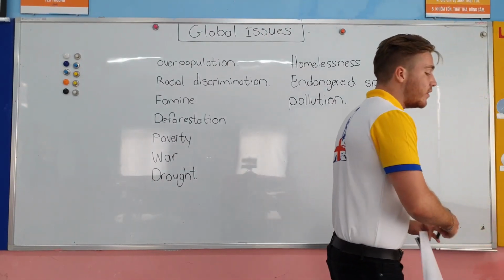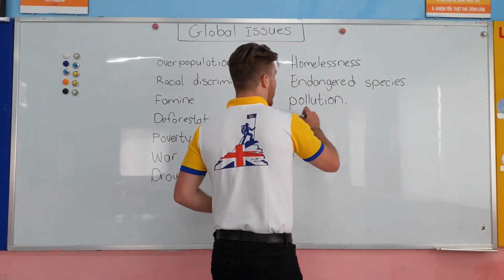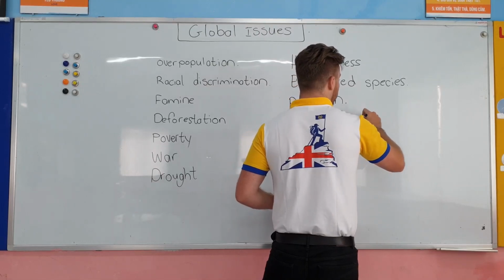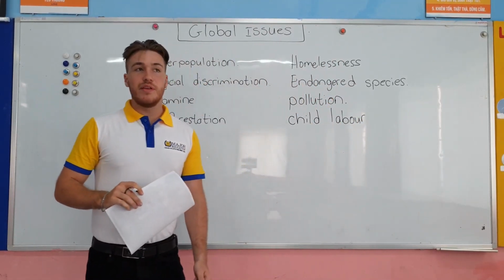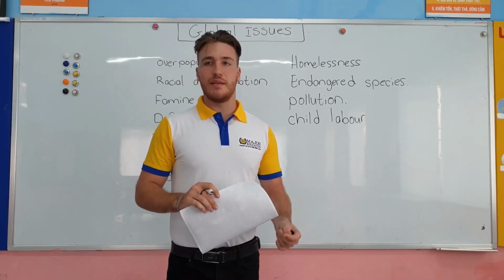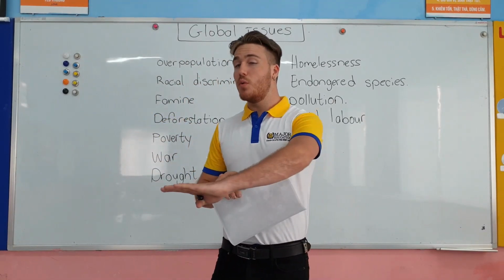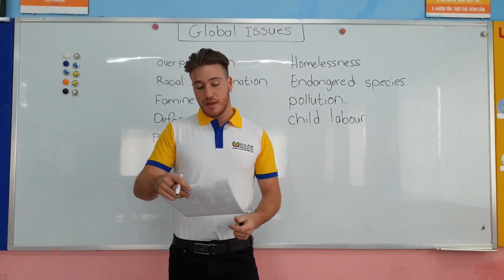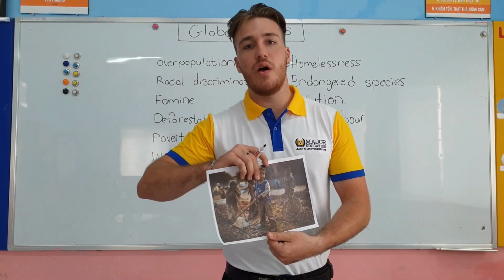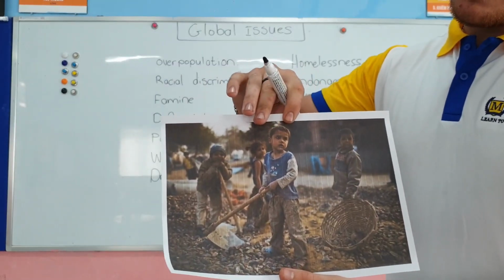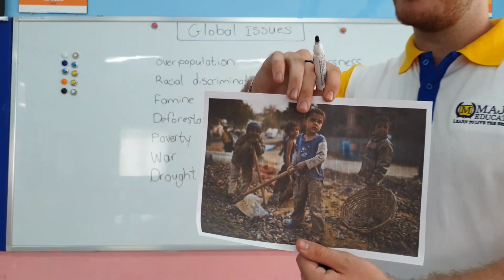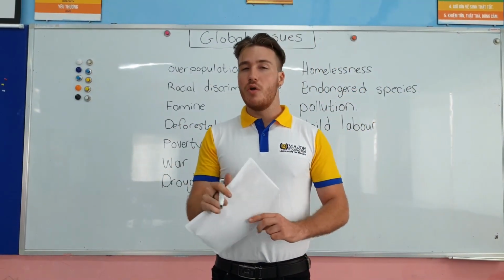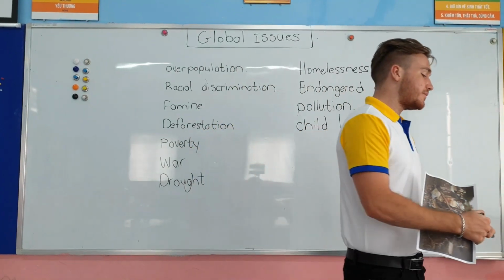Alright, our final one is child labor. Child labor. This means that when parents or something like this will make their children go to work to make money, but the children will not get the money, the parents will take it. Often when the children have to work, they will not get paid. They just have to do it, else maybe the parents will beat them or they will be kicked out of the house. So they are forced to work to make money.